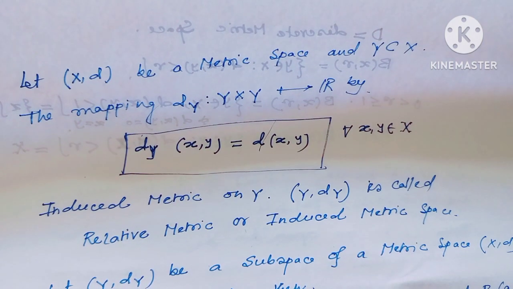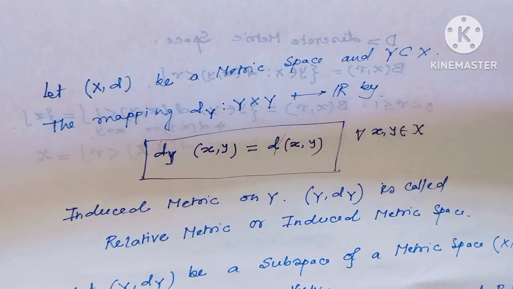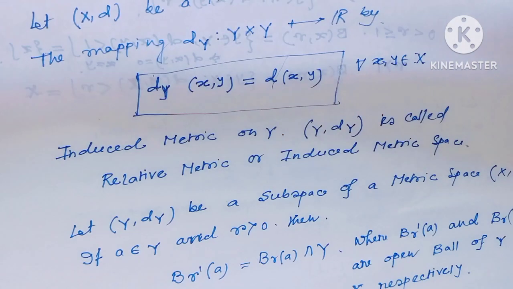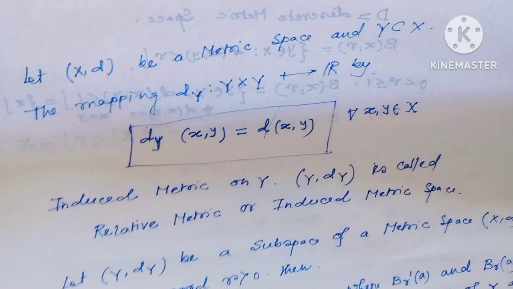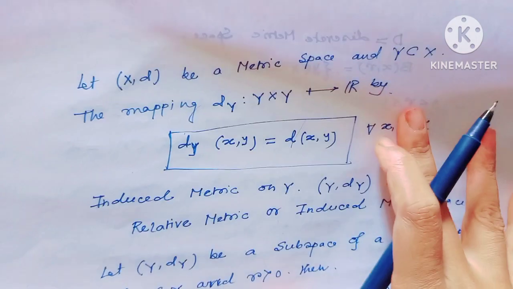Our new topic is the open ball in a subspace metric space. We all know what a subspace metric space is.